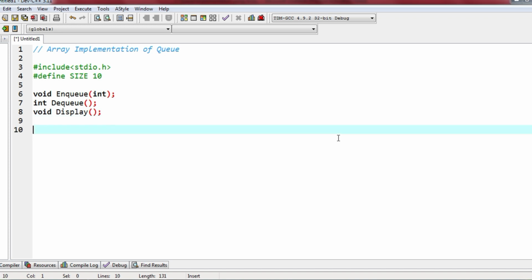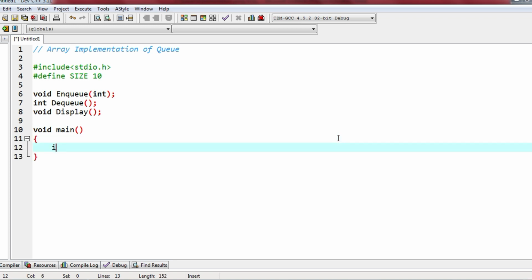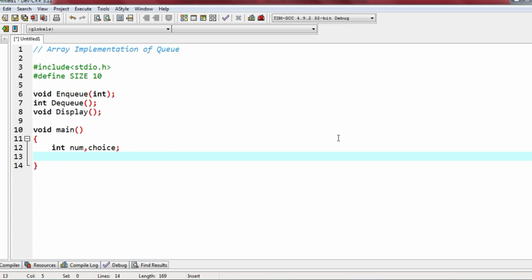Now we will write the main function, same as our previous stack program. Int num choice, see I can copy paste it, but I am showing to you in detail because I want you to observe how we write the code. Just keep talking with yourself, talking inside your mind, and then you keep writing that itself as instructions. What all procedures you need, what all variables you need, you just keep talking to yourself and write the instructions. That is the best way to know what should be done next. Okay, so I've declared num and choice.